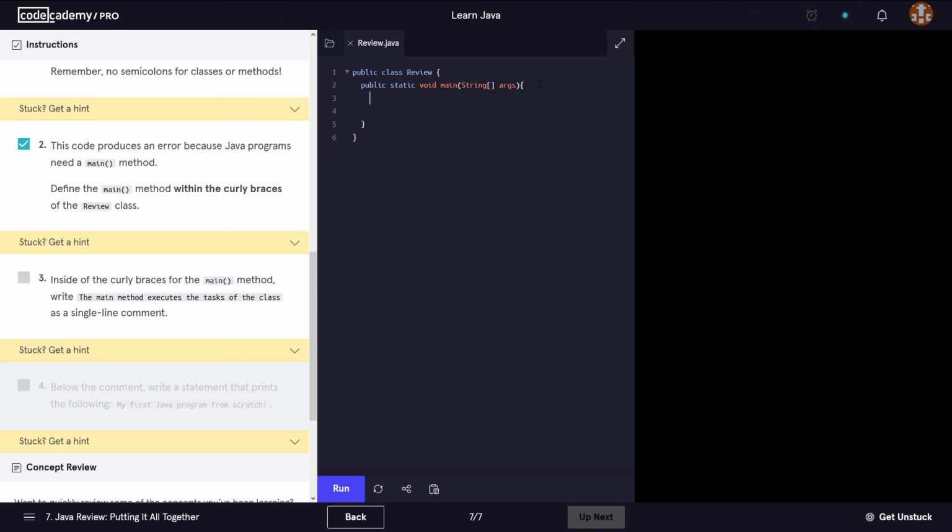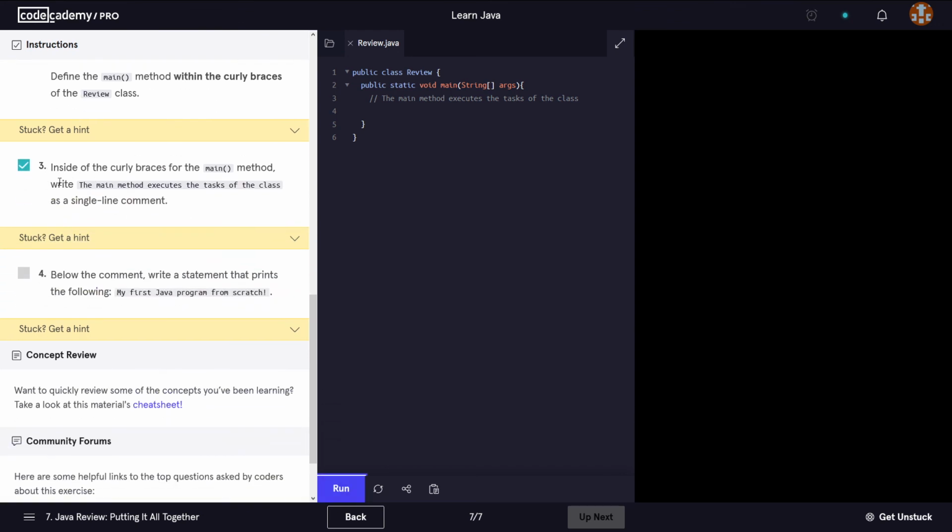If we remember from the previous lesson, for a single line comment, we have to add a double forward slash, and I'm gonna copy this and add this as a comment. I'm gonna run it, and we completed instruction number 3.